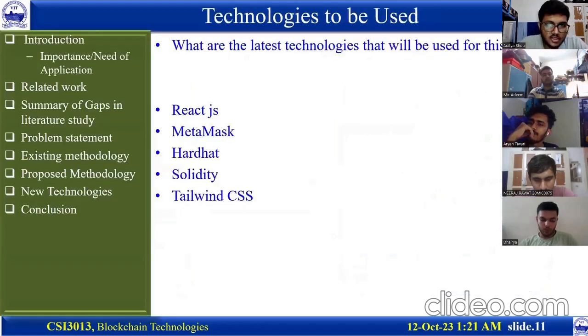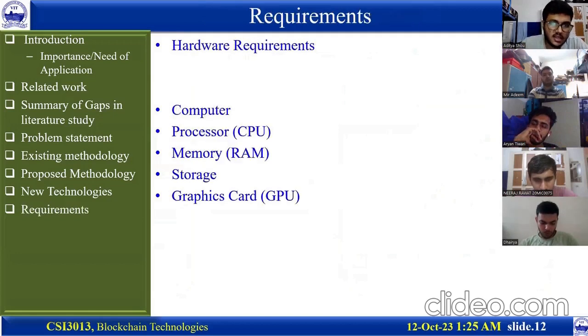So let's look at the technologies that we have used. We have used React.js for the front end and Node.js too, and we have used MetaMask for storing the wallet, Hardhat for testing of our smart contracts, Solidity to program these smart contracts, and Tailwind CSS for styling.